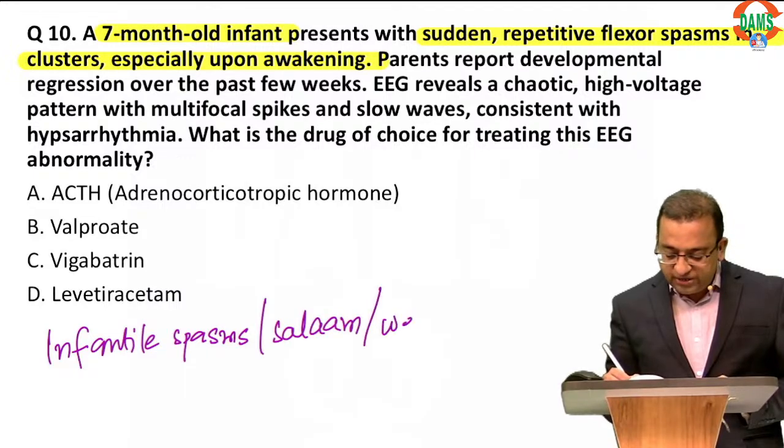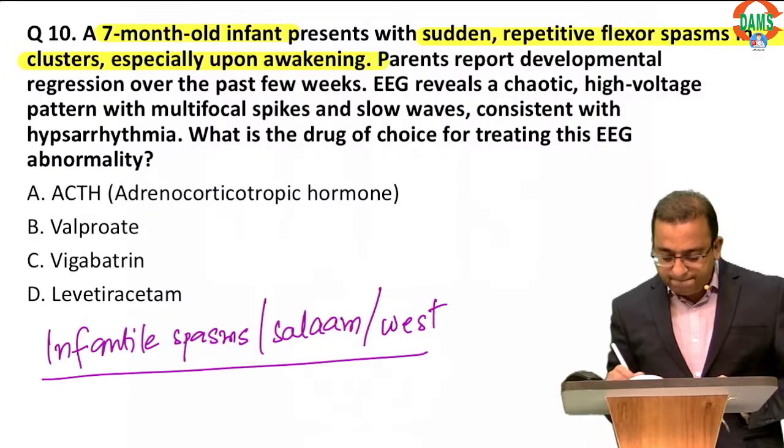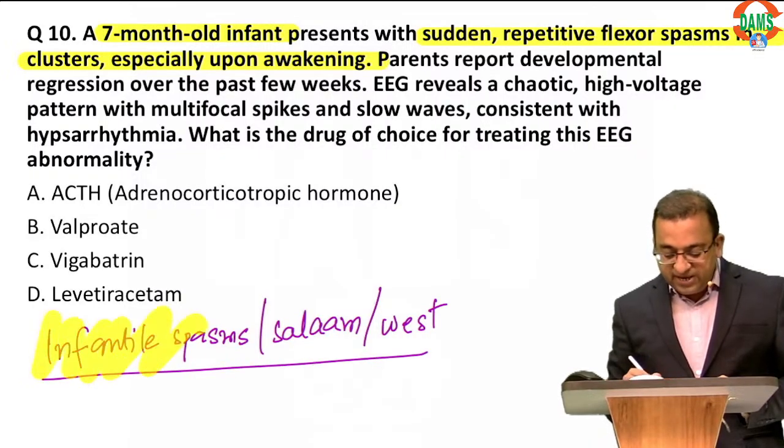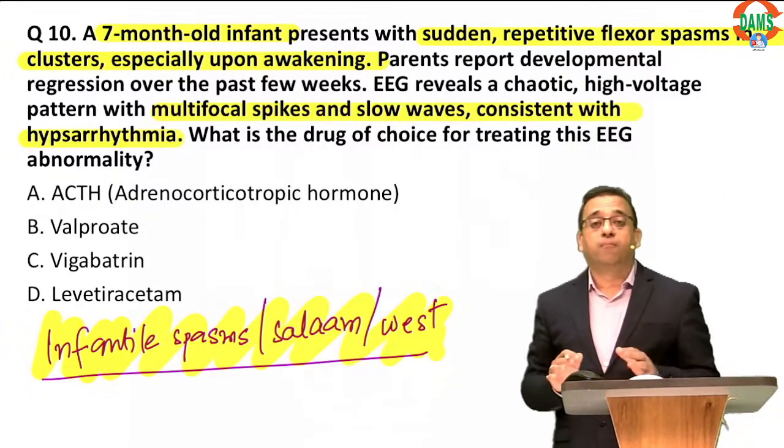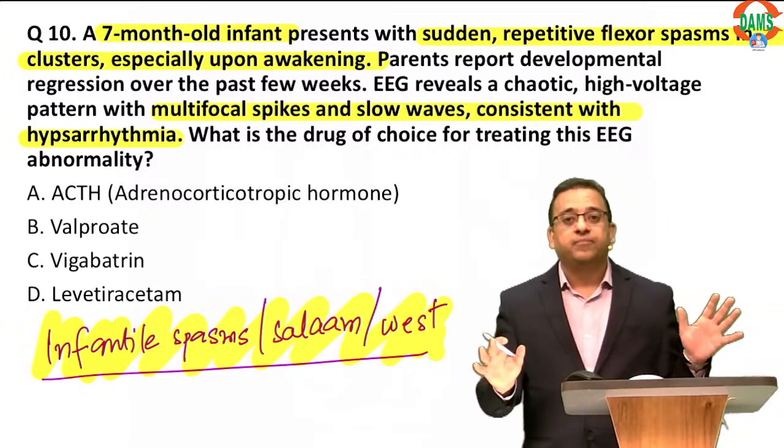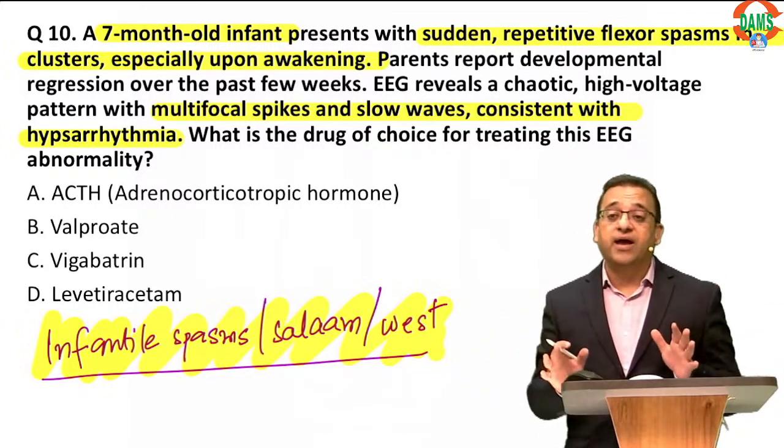Also, the triad is called the West syndrome. Now remember, EEG is very classic of infantile spasms. EEG shows all over the brain chaos. It's a multifocal spike and slow waves.